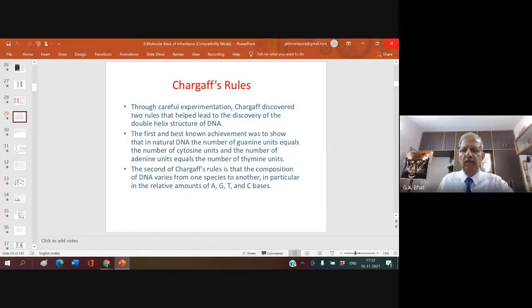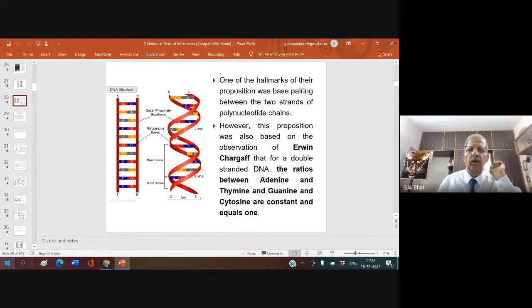Hearty welcome to biology class. Now, in continuation of what we studied in the last class, we looked into the structure of DNA. We started looking into the base pair, and also we heard about Chargaff's rule. What this Chargaff's rule says, as given in the NCERT book, was put forward by Erwin Chargaff. He strongly proposed that DNA is double stranded. The ratios between adenine and thymine, and guanine and cytosine, are constant and equal to 1.